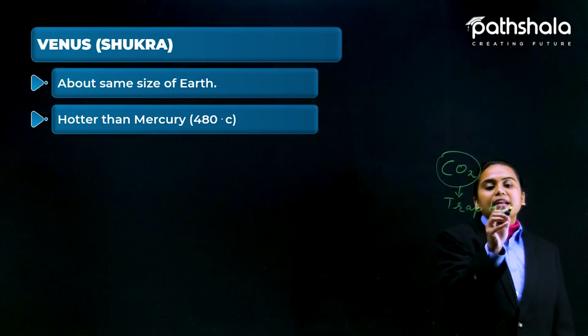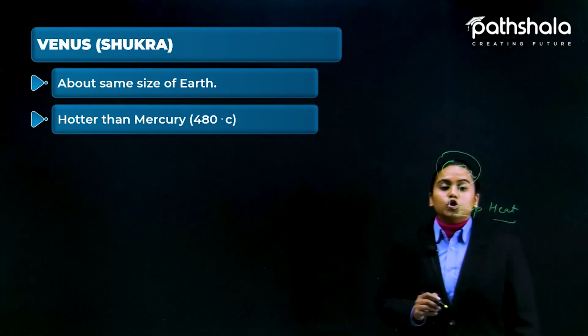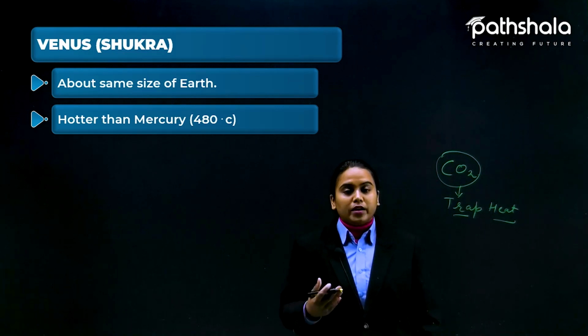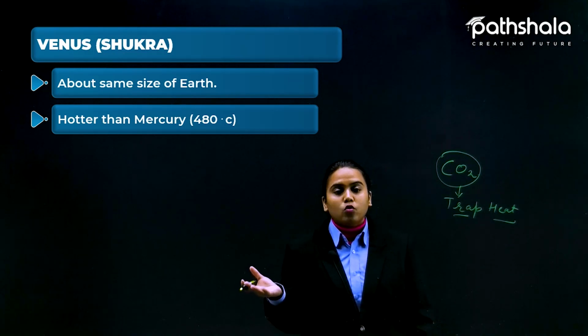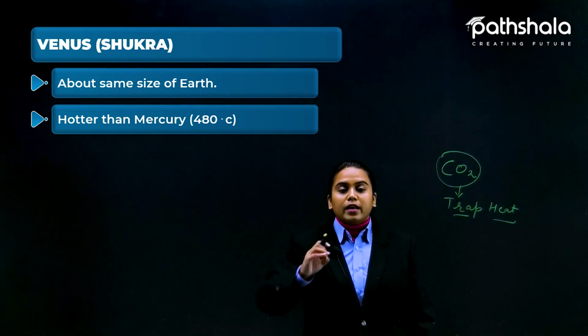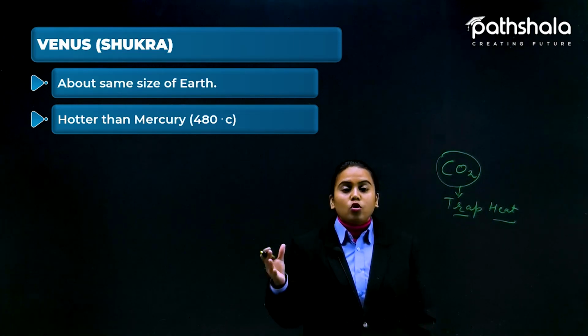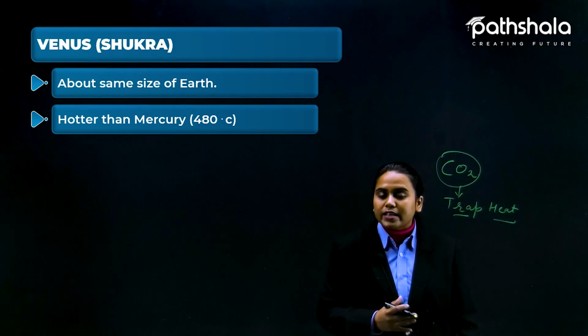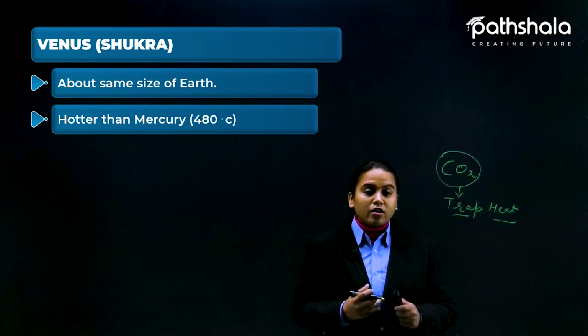Okay, and that helps Venus become more and more hot compared to Mercury, because Mercury does not have its own atmosphere. It has nothing there. But Venus has an atmosphere, and lots of carbon dioxide is present there, and sulfur dioxide too.